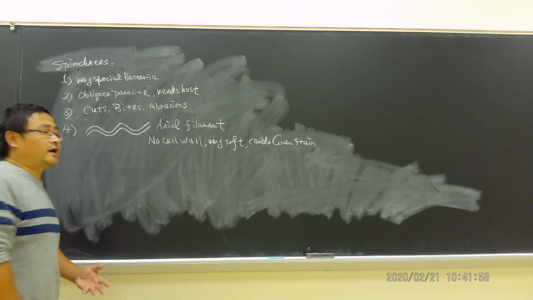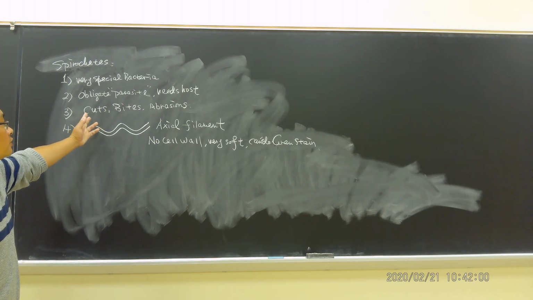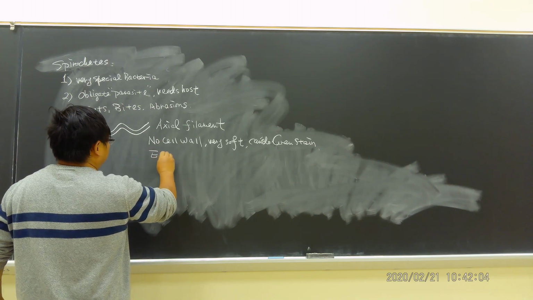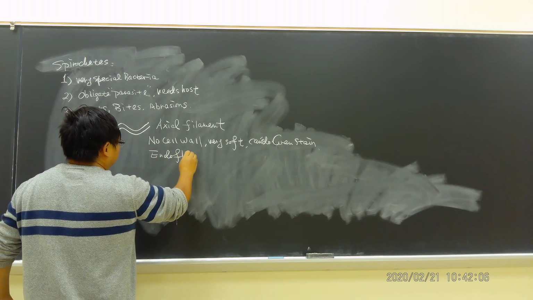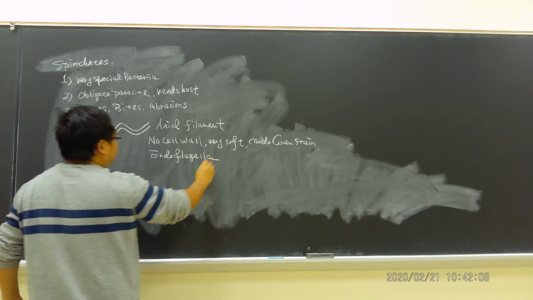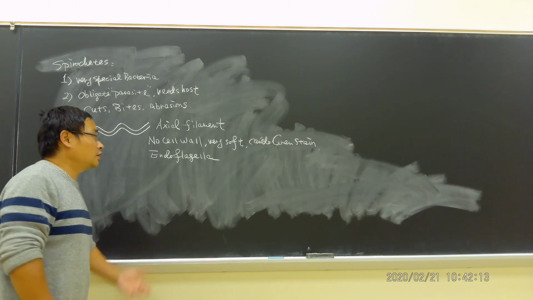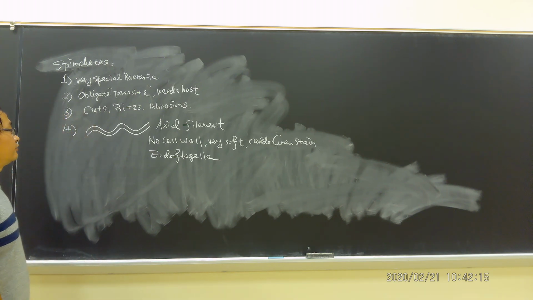And how do they move, because this comes from cuts, bites, abrasions? How can they go inside? They have endoflagella. And we had a picture for that, if you still remember the slides. Okay, asexual filaments, no cell wall, we cannot do gram stain, we use endoflagella.